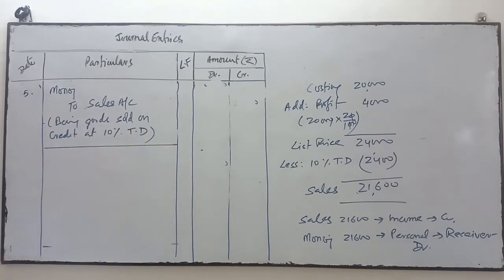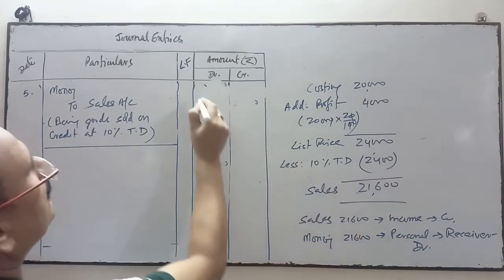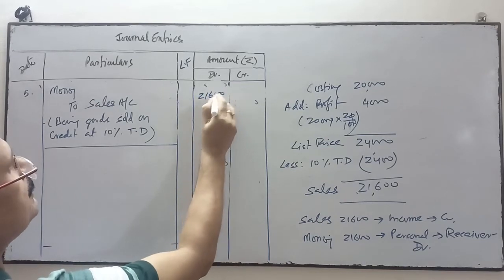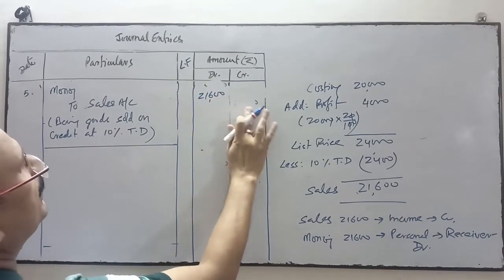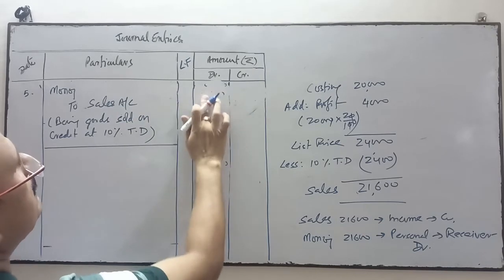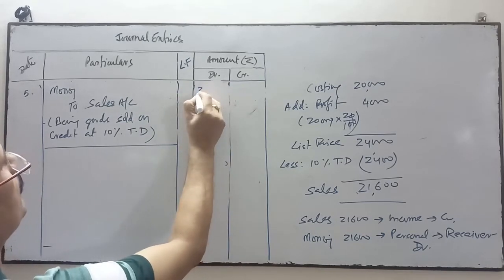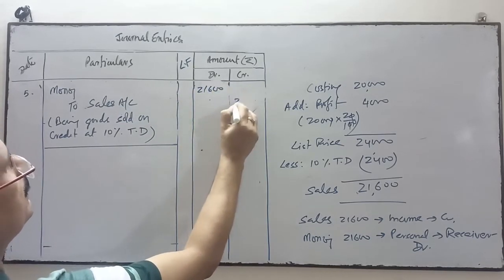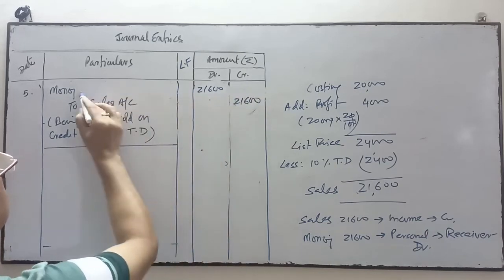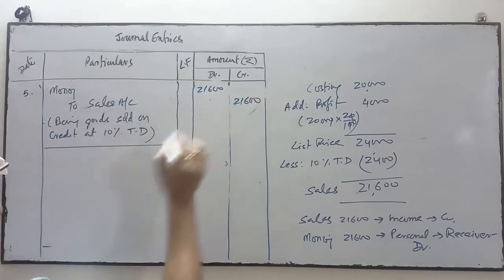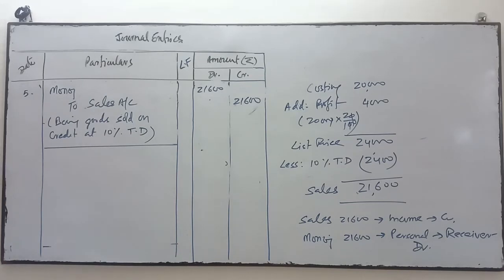That will be the narration. We will take the amount 21,600 after deduction of trade discount. This will be in front of Manoj and this will be in front of sales.